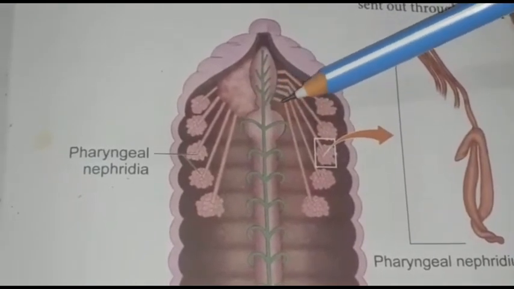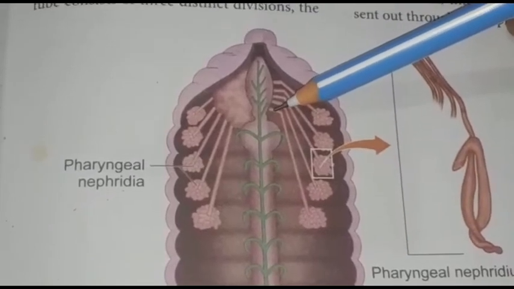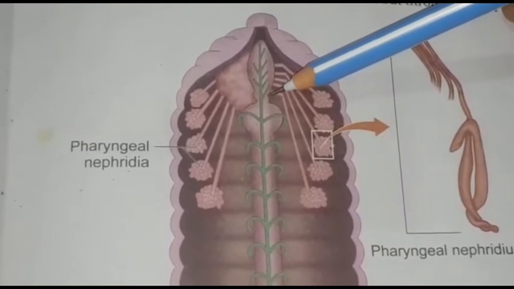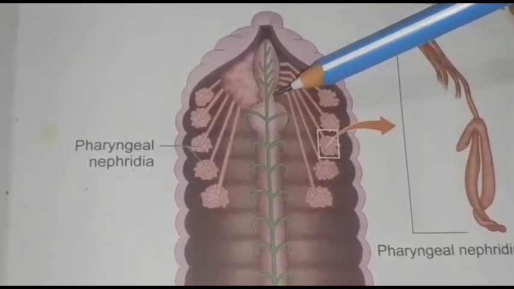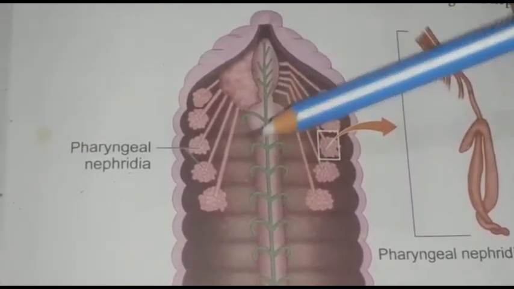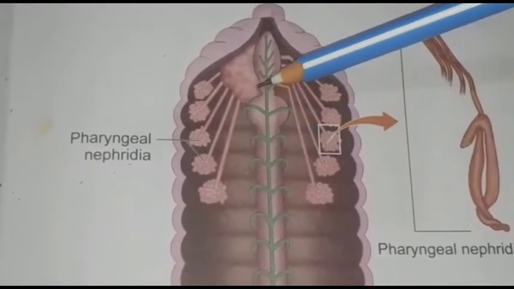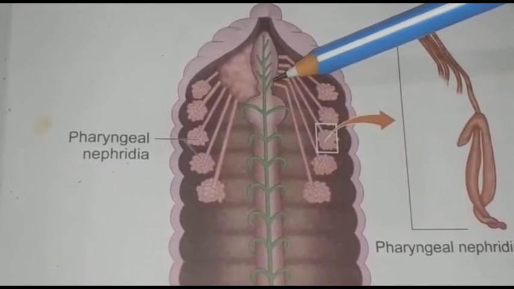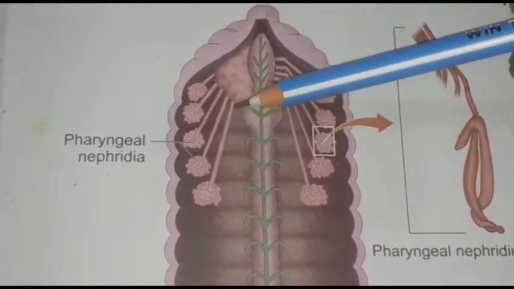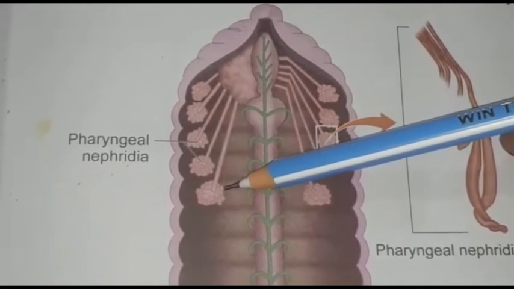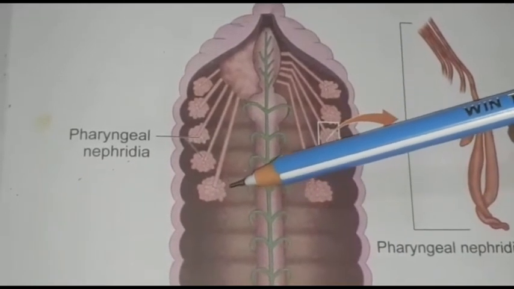Since it dumps the waste materials into the buccal cavity, it is called enteronephric. So the waste materials are collected from the coelomic fluid and reach the buccal cavity. They are tubular structures and highly coiled, so it is called tuft nephridia.